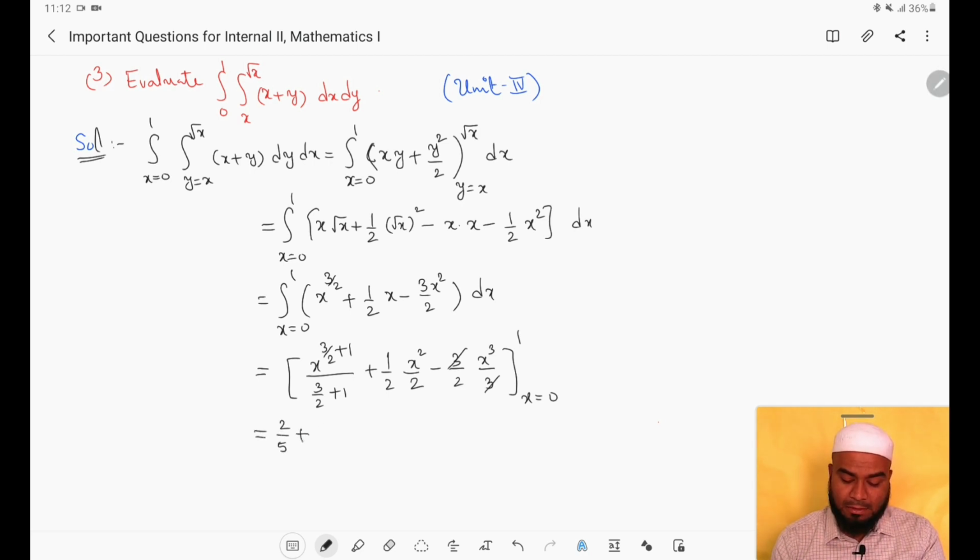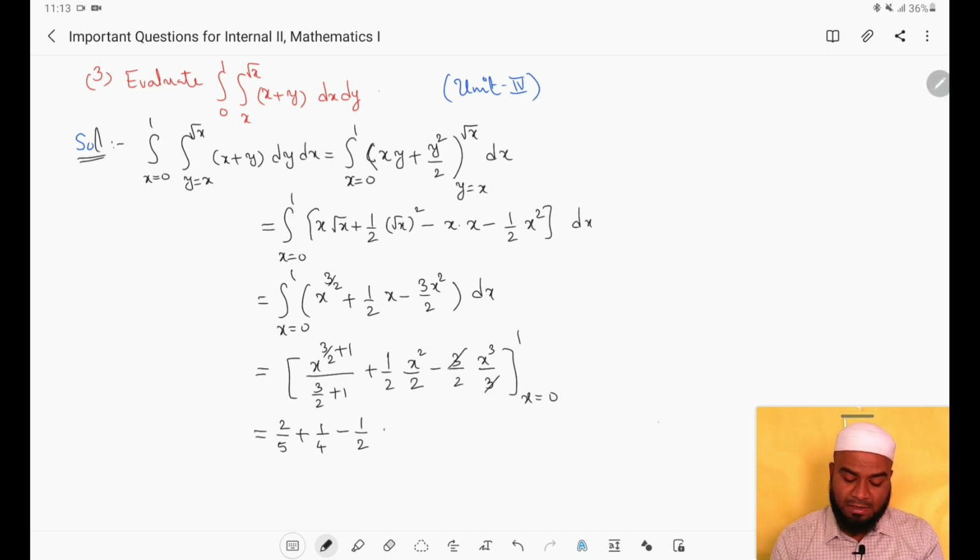Then plus, when we substitute 1 in place of x here, we will get 1 by 4, then minus 1 by 3. When we substitute 1 in place of x, we will get 1 by 2 here. Then when we substitute the lower limit, this will become 0, this will become 0, this will also become 0, because every term is having x.